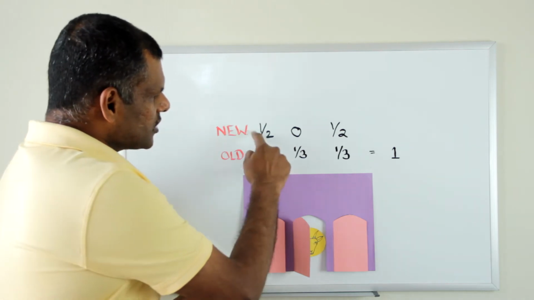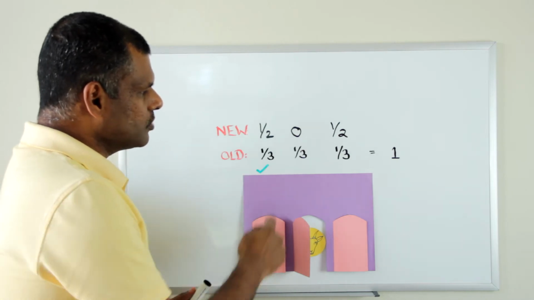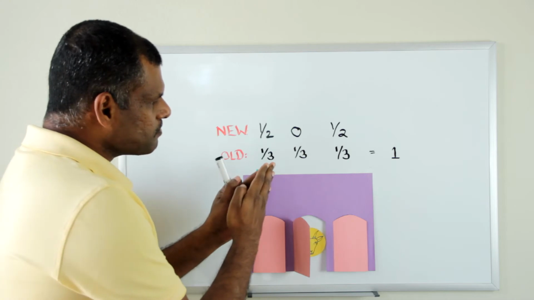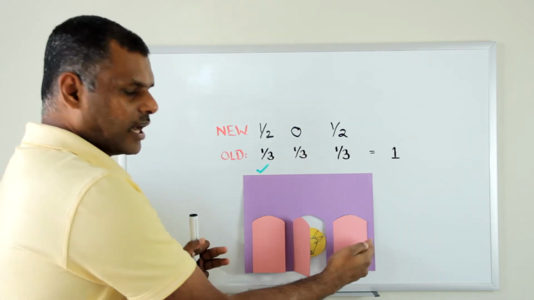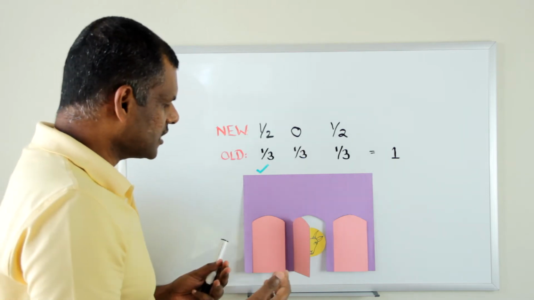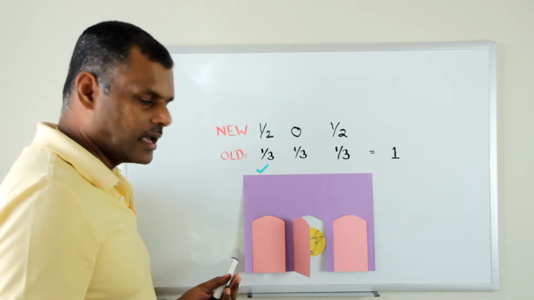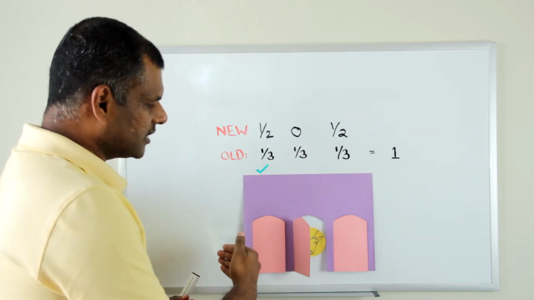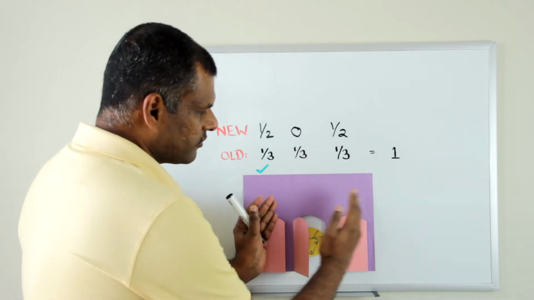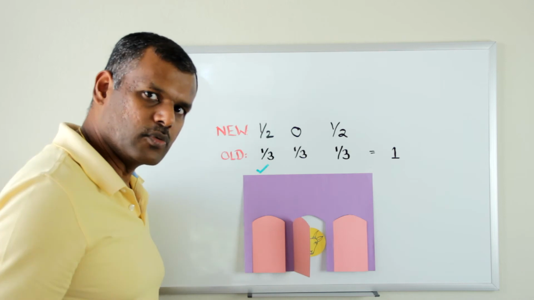When you computed this 1/2 probability for these two doors, what you implicitly assumed is that the 1/3 probability that the car is behind the middle door got split equally between the other two doors when this door got opened. But that cannot happen. The reason that cannot happen is that the selection of this door is a past event and the host cannot go back in time to change that. All the host can do is to operate within his zone of control, which is these two doors, and to rearrange the probabilities between these doors.